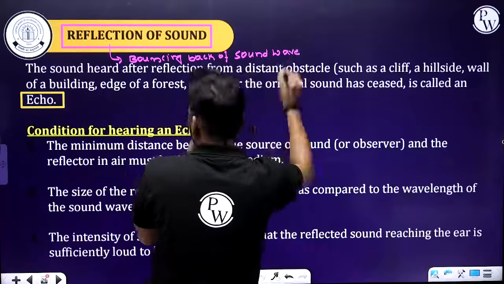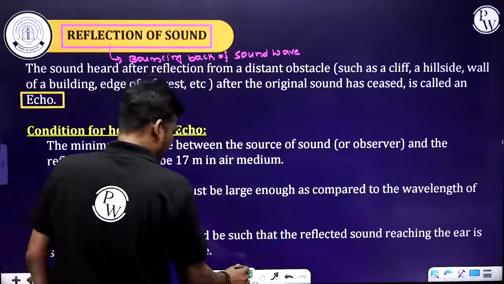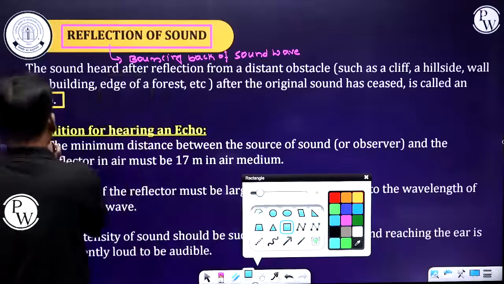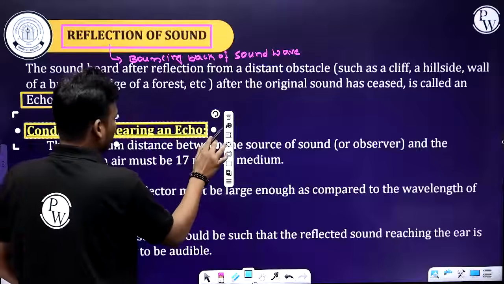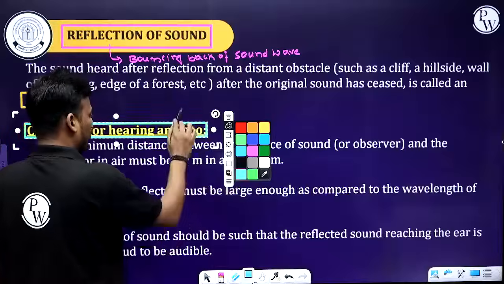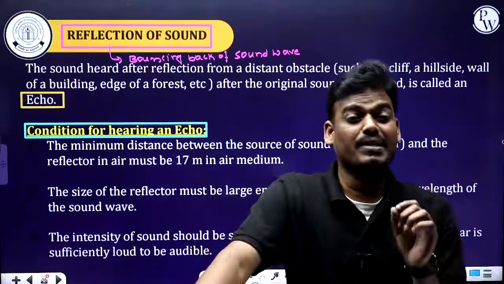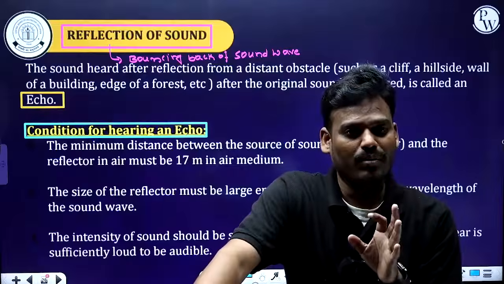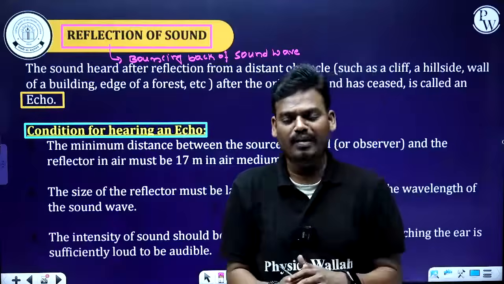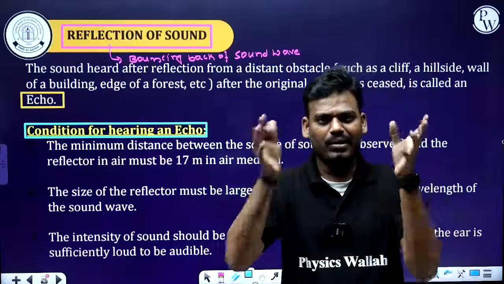Okay, right. And what are the conditions for hearing an echo or else a reflection of a sound? On what condition can we hear an echo? Because in our day-to-day life, if you are in a classroom, you are not able to hear that echo.